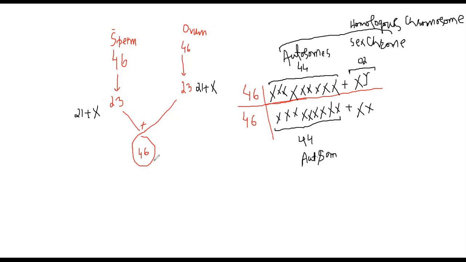When they both join together, what will happen again? They will again make 22 chromosomes. Sorry, the 22 chromosomes and the last one is X, and these 22 and 22 will make 46 chromosomes. The zygote will keep the X and X chromosome, so the baby will be produced. That baby will be considered my sister because it has XX chromosomes.